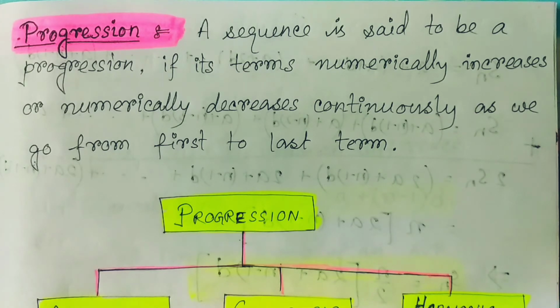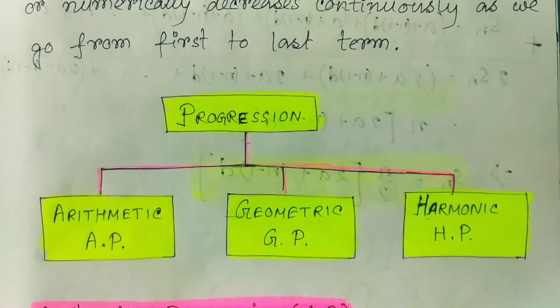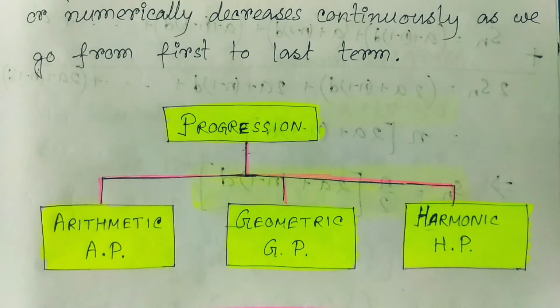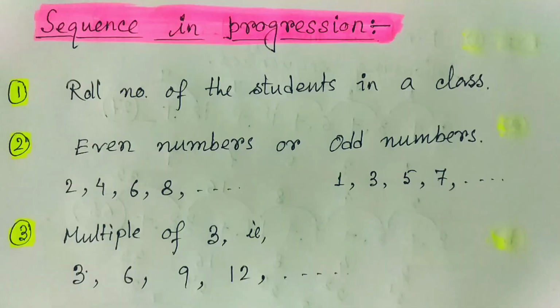So now these progressions can be divided into three types. One is the arithmetic progression, then the geometric progression, and then the harmonic progression. So what are these progressions? Arithmetic progression, geometric progression, harmonic progression. In short, these are AP, GP and HP. So now I am giving you a brief idea of what is AP, what is GP and what is HP.